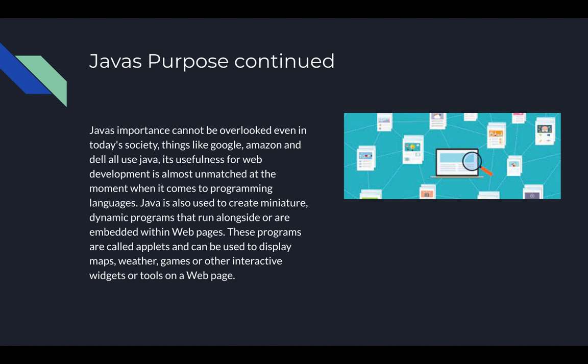Java's importance cannot be overlooked even in today's society. Things like Google, Amazon, and Dell all use Java. Its usefulness for web development is almost unmatched among programming languages at the moment. Java is also being used to create miniature dynamic programs that run alongside or are embedded within web pages. These programs are called applets and can be used to display maps, weather, games, or other interactive widgets or tools on a web page.